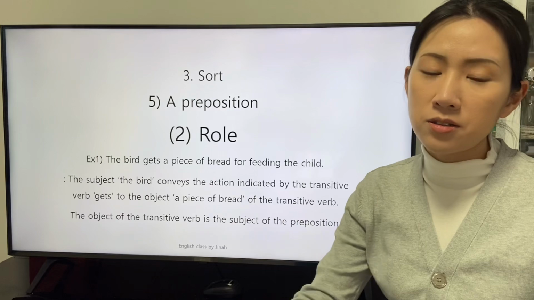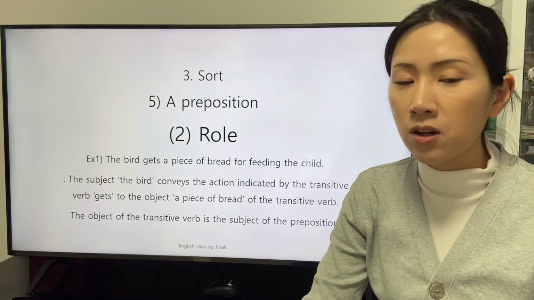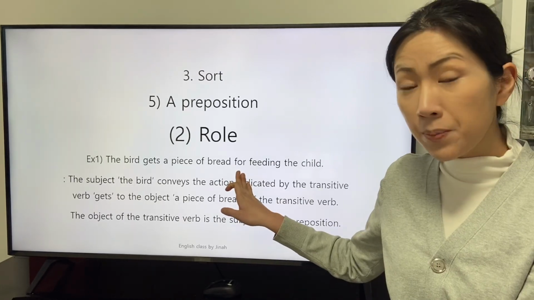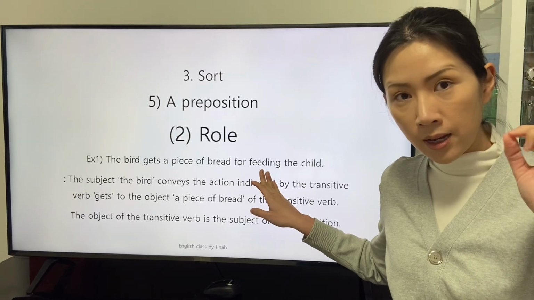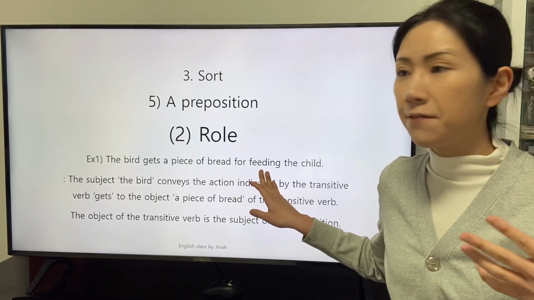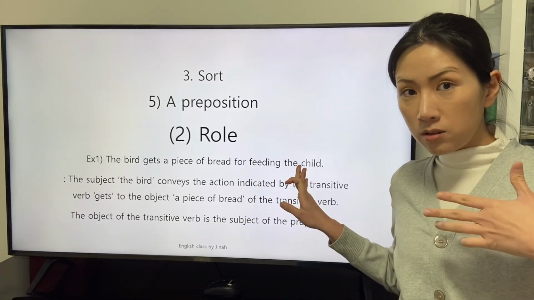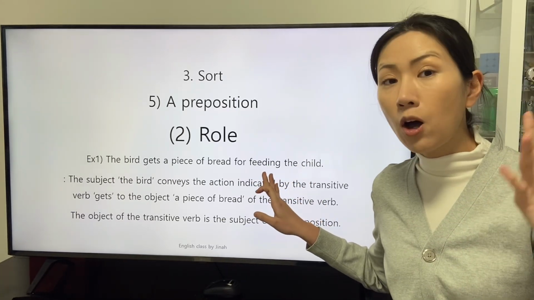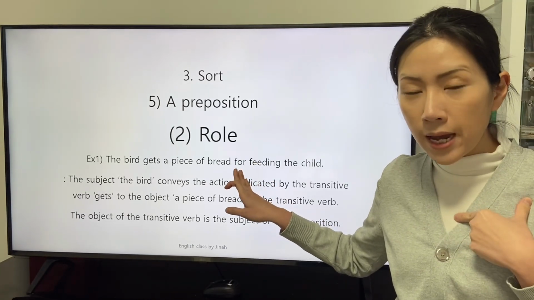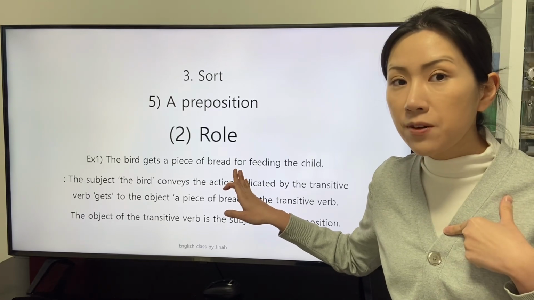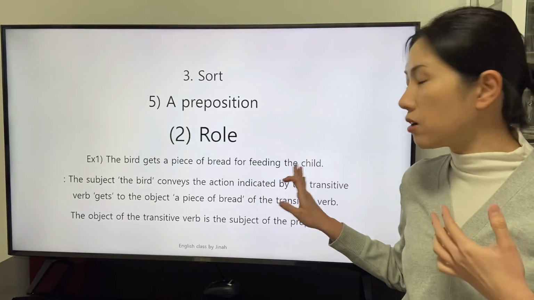There is a clause. The bird gets a piece of bread for feeding the child. There is a preposition, for. The object of the preposition is stated in the form of the gerund, feeding. The noun phrase, the child, is the object of the gerund, feeding. So we can say that the object of the preposition for is the gerund phrase, feeding the child.